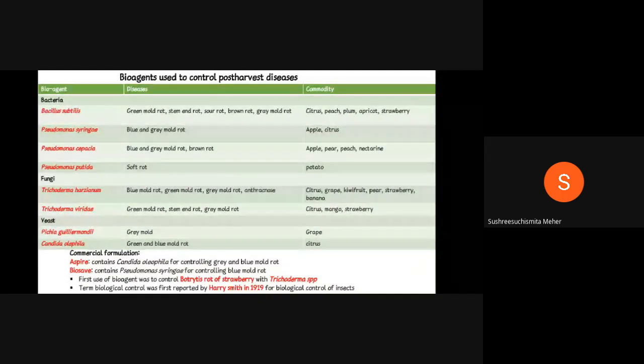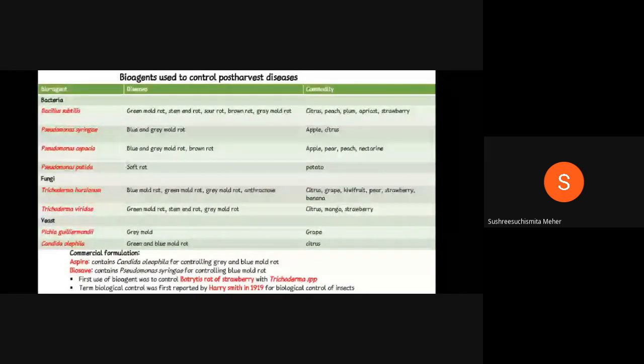To control blue and gray mold rot, Pseudomonas syringae is used in apple and citrus. Pseudomonas cepacia is used to control blue and gray mold and brown rot in apple, pear, peach, and nectarines. Coming to Pseudomonas putida, it is majorly used to control soft rot of potato.